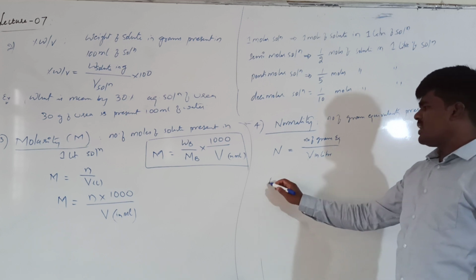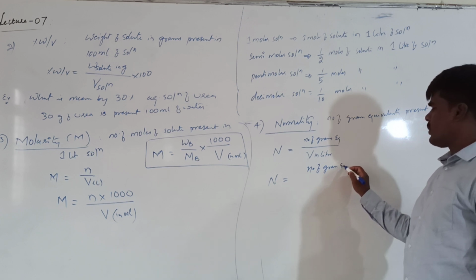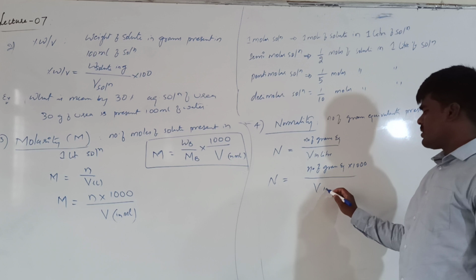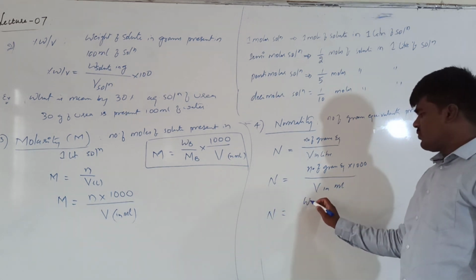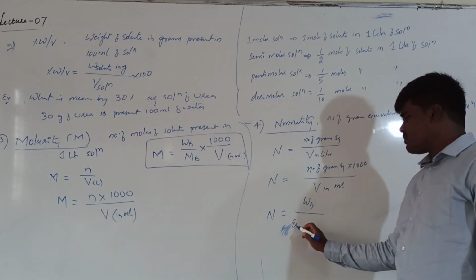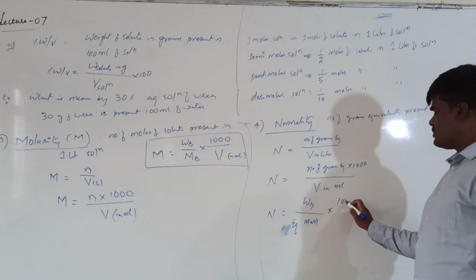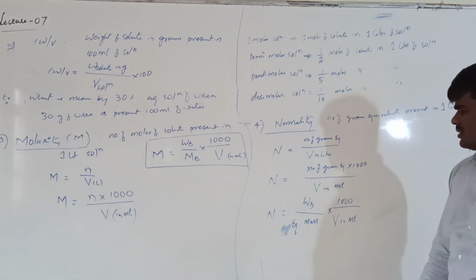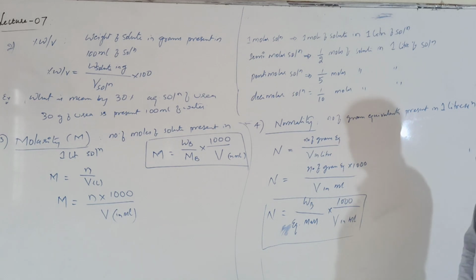Or otherwise, we can also write normality equals number of gram equivalents into 1000 upon volume of solution in ml, where number of gram equivalents can be represented with weight of solute upon equivalent mass of solute. So normality equals weight of solute upon equivalent mass of solute into 1000 by volume of solution in ml. This is another form. Right? Here also the same thing.